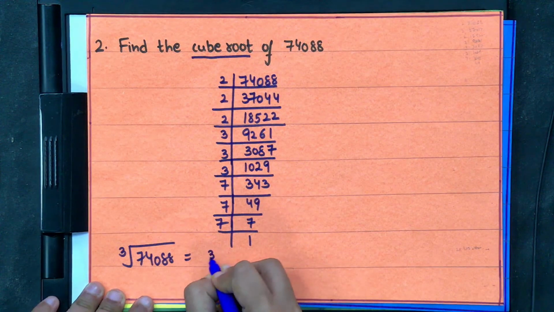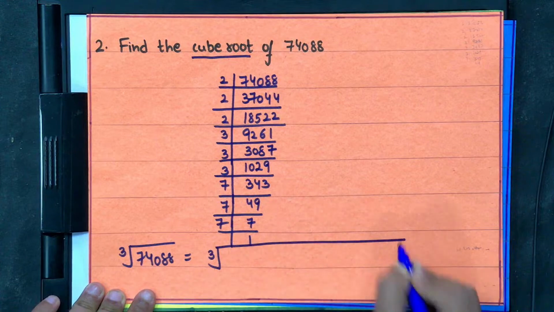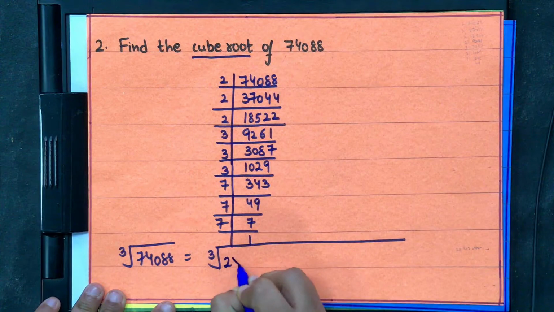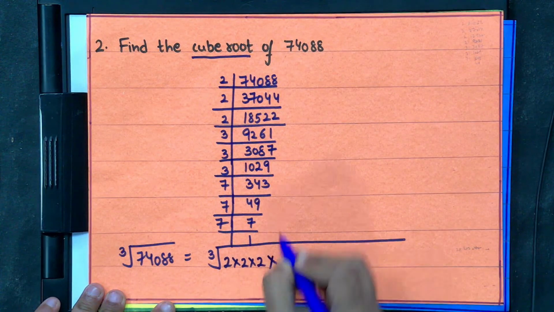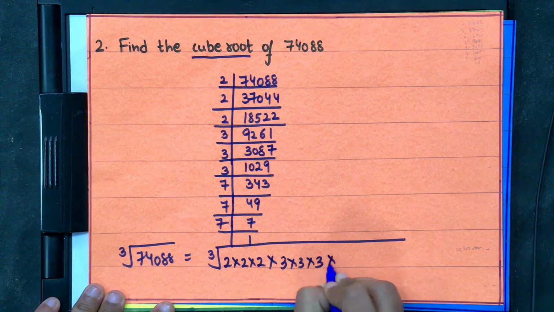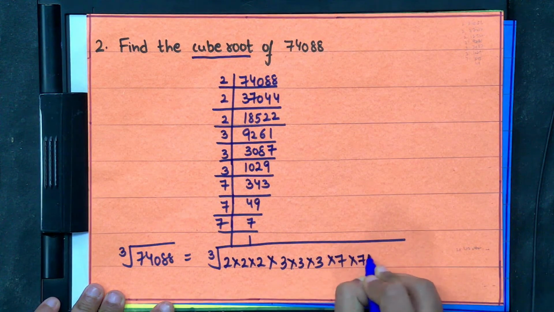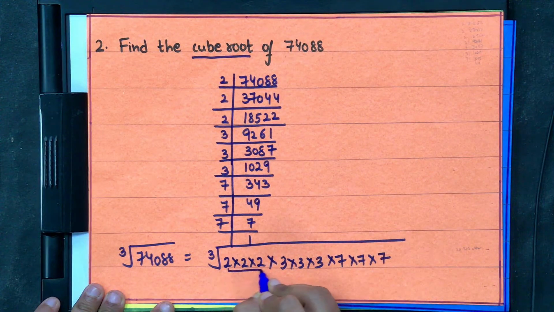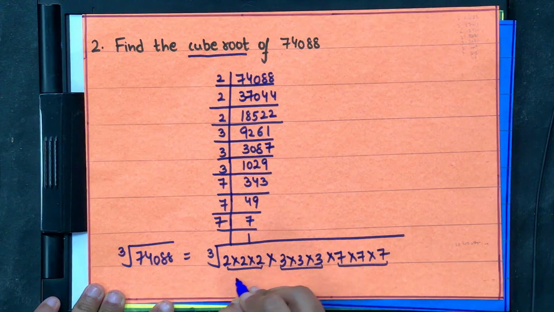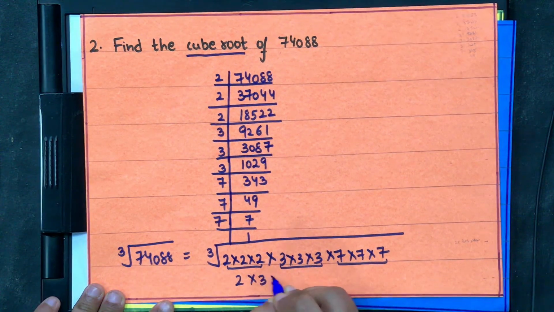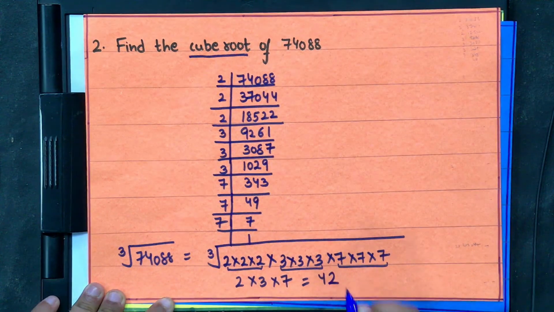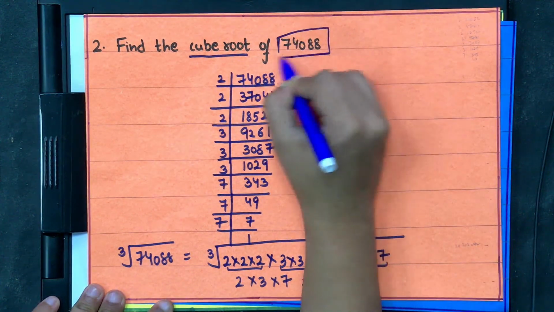So basically the cube root of 74,088 is the cube root of the prime factorization. Just write down the prime factors over here: 3 times 2, then 3 times 3, and 3 times 7. Make groups of 3 like this. So take 2 out, 3 out, 7 out. What will you get? 42. So this is the cube root, 42.